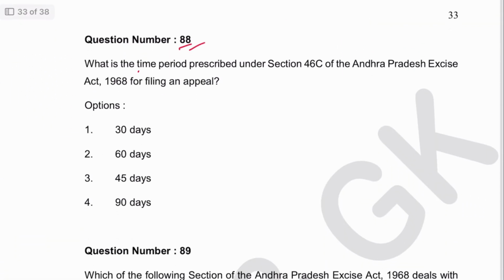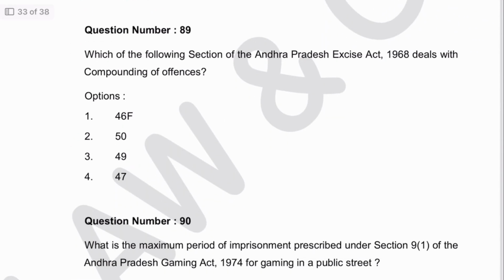Next, 88. What is the time period prescribed under section 46C of the Andhra Excise Act 1968 for filing an appeal? It is a 60-day time period. 2 is the answer. The section is already mentioned here. Next, 89. Which of the following sections of the Andhra Excise Act deals with compounding of offences?